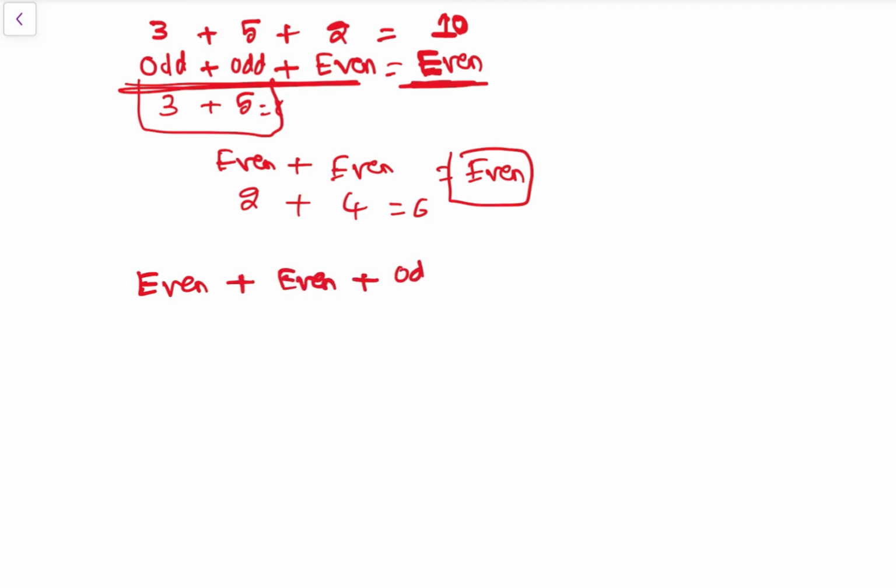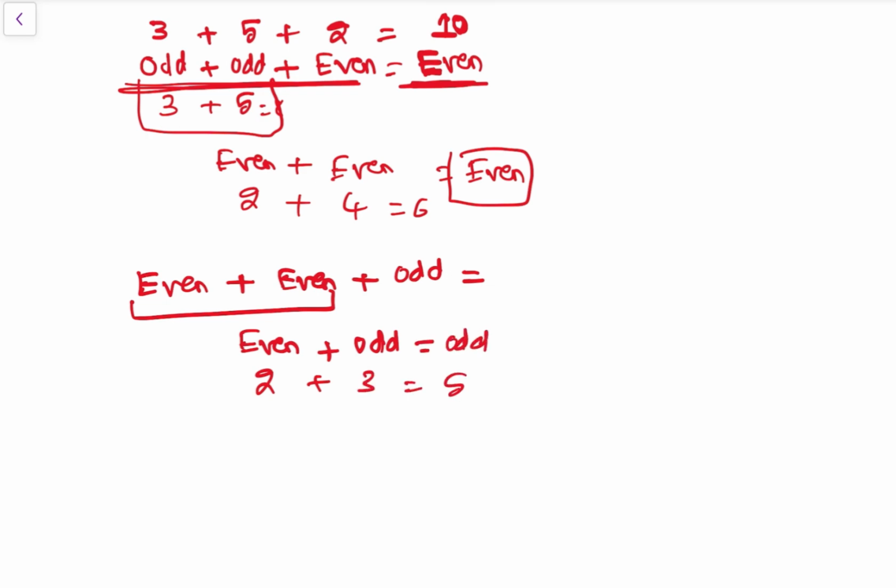Okay, then let's check even plus even plus odd, इसका क्या होगा? ठीक है, so even plus even would be, so 2 plus 4 is 6, would be even. So even plus odd, that is 2 plus 3 is equal to 5, so we will get odd. So the entire expression will be odd. Let's check. See, let's take even as 2 and another even as 4 plus odd number as 3. So that is 2 plus 4 is 6, 6 plus 3 is equal to 9, which is an odd number, right?